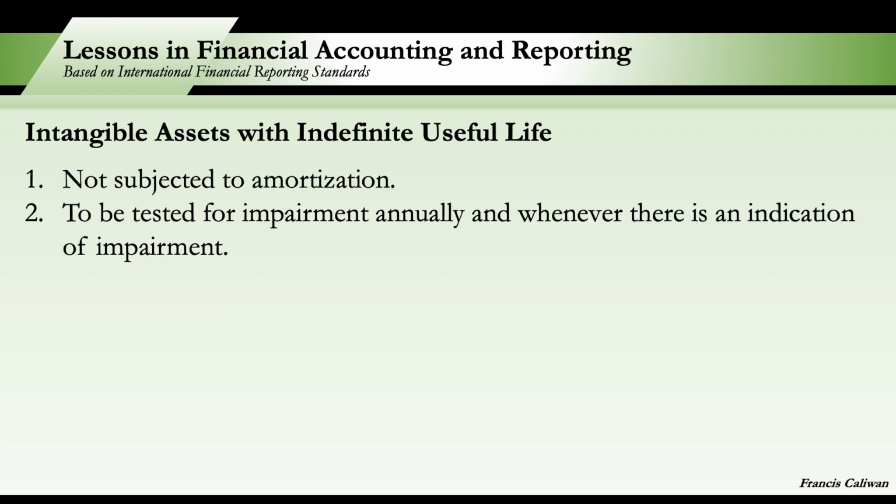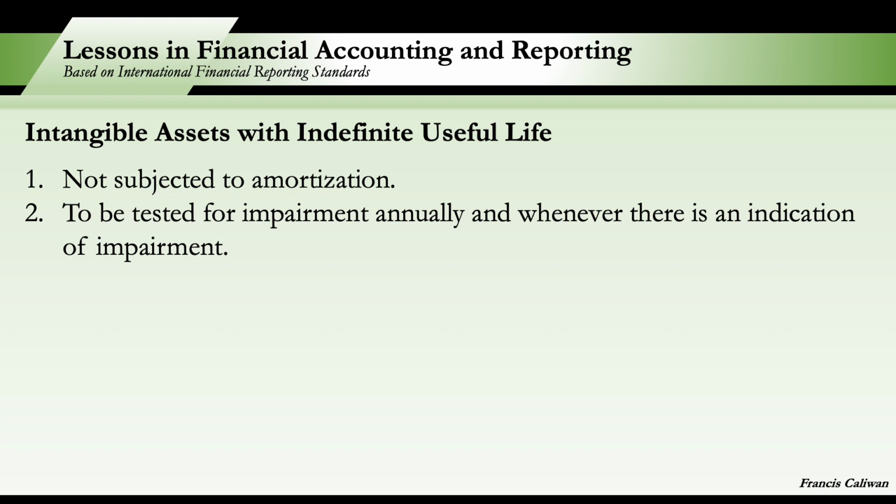Next. Now, how about intangible assets with indefinite useful life? So, according to the standard, an intangible asset with indefinite useful life shall not be amortized. Next, it shall be tested for impairment. Again, how do we measure impairment? According to IAS 36, impairment of assets, impairment is determined by comparing the recoverable amount and the carrying amount.